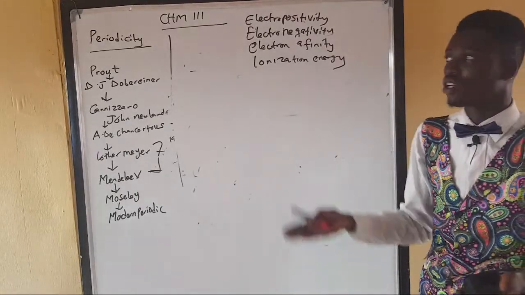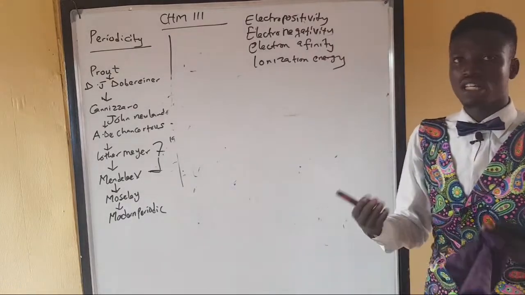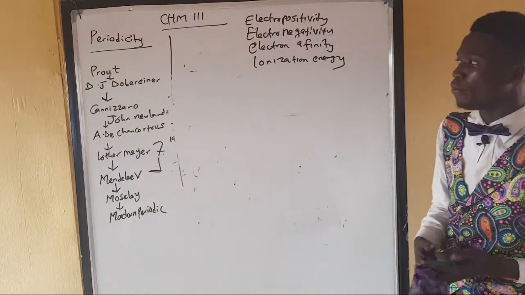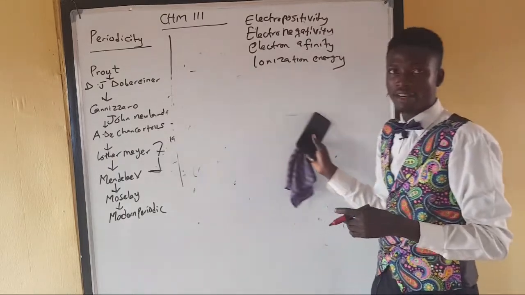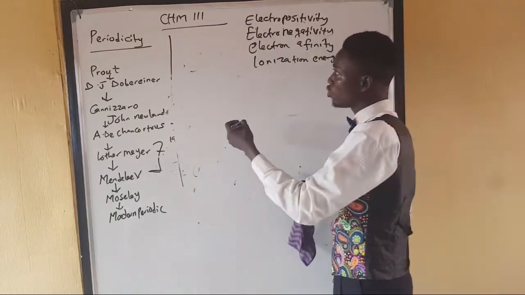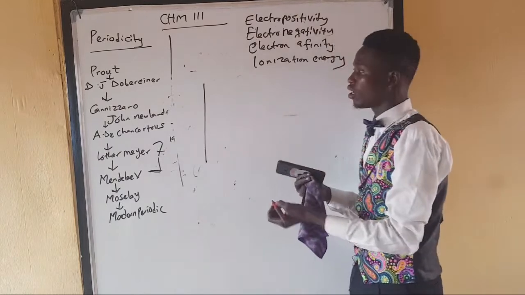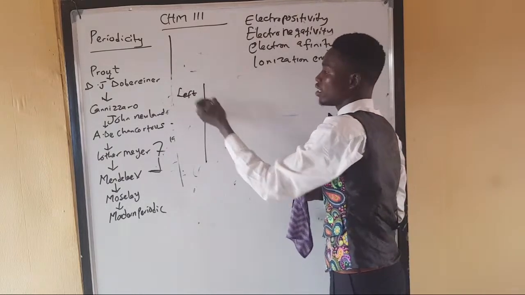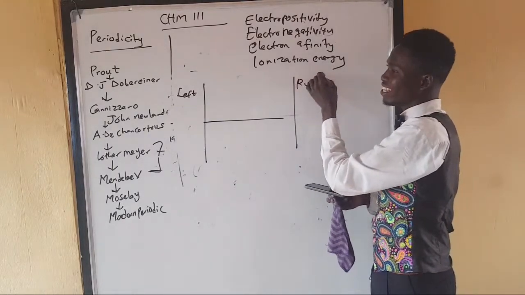That means they have loose electrons. Then the non-metals are negatively charged because they have gained electrons. If you check the table I gave you, you will see that the metals fall at the left-hand side. Then there is a bridge, while the non-metals fall at the right-hand side.